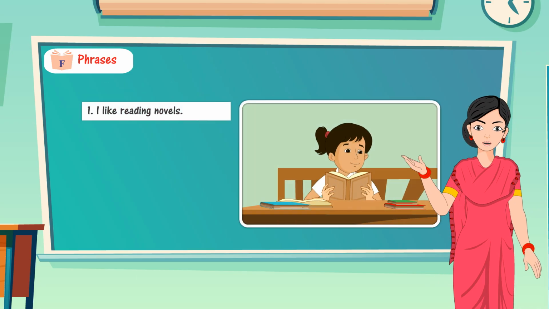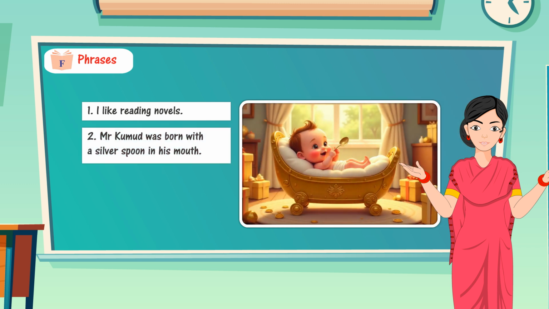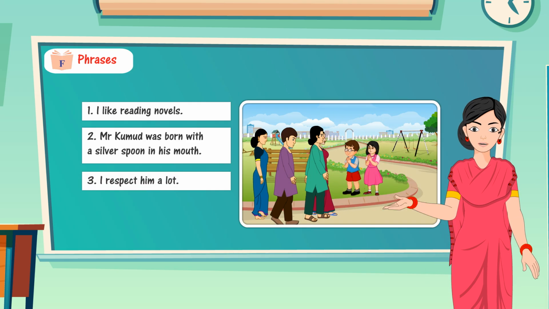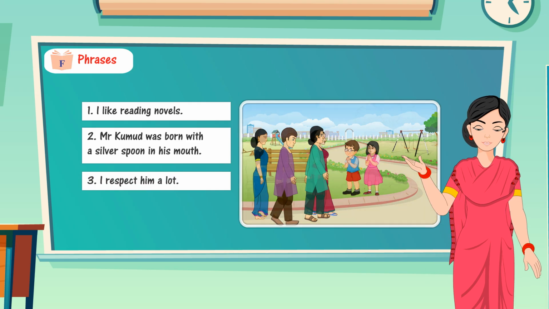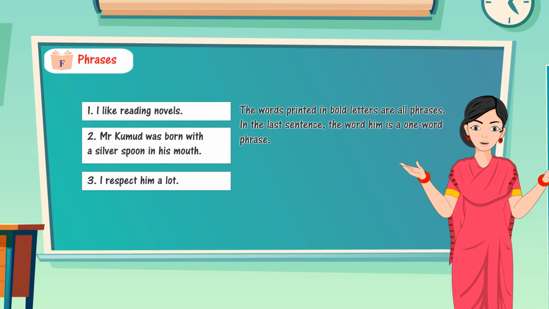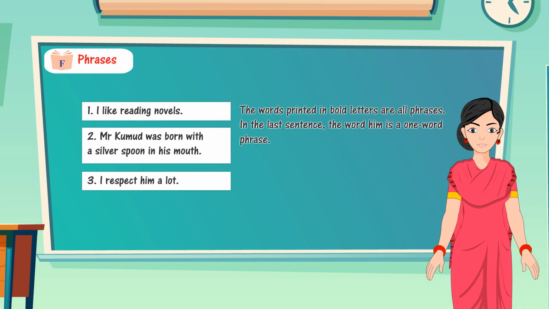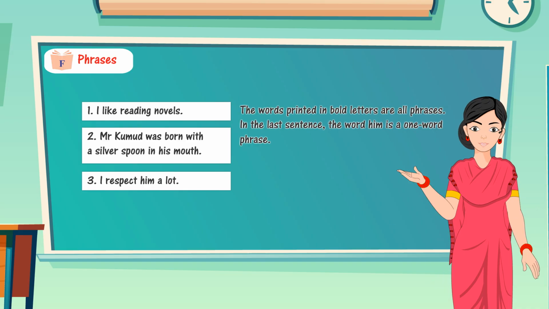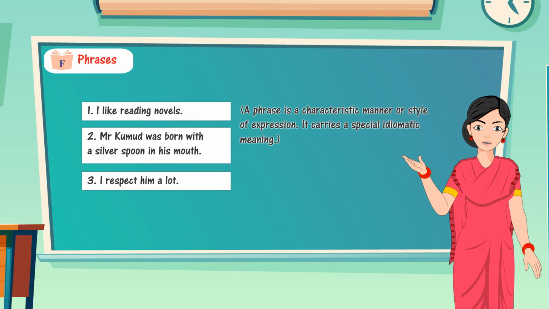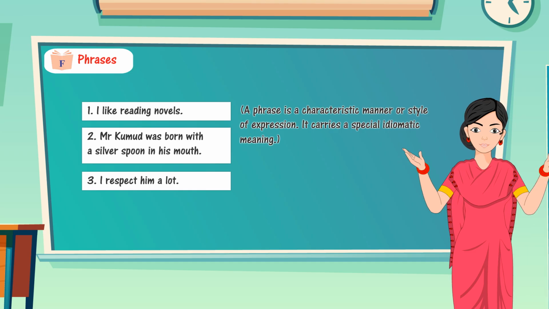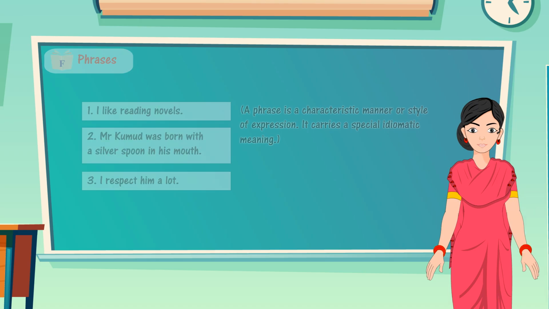1. I like reading novels. 2. Mr. Commode was born with a silver spoon in his mouth. 3. I respect him a lot. The words printed in bold letters are all phrases. In the last sentence, the word him is a one-word phrase. A phrase is a characteristic manner or style of expression. It carries a special idiomatic meaning.